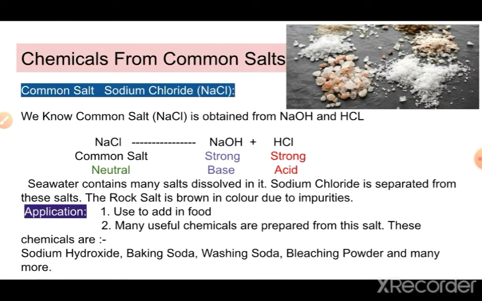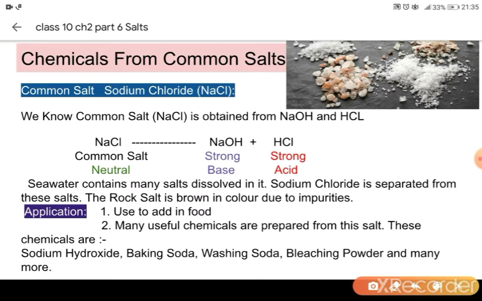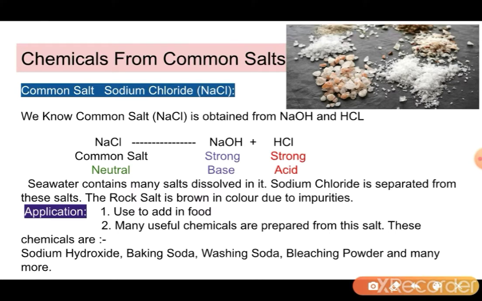Now another topic is the chemicals which are obtained from common salt. There are many chemicals obtained from common salt, but first let's understand what common salt is. Common salt is sodium chloride, NaCl. This is obtained from NaOH and HCl. We have just done that NaCl is a salt obtained from a base and an acid. So Na is obtained from a base and Cl is obtained from an acid. So this is a strong acid and strong base. That is why NaCl is neutral in nature.